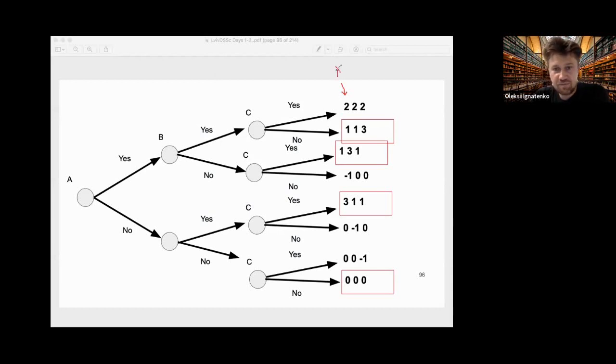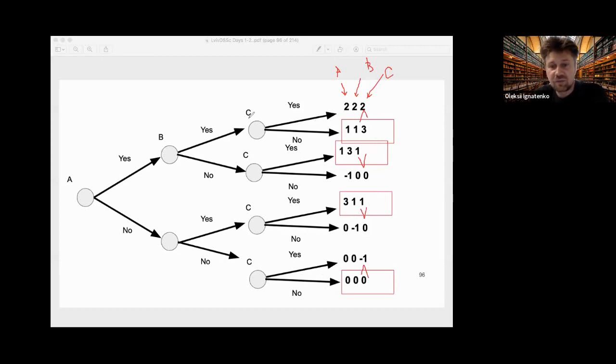So this is A's payoff, this is B's, and this is C's. So 3 is bigger than 2, 1 is bigger than 0, 1 is bigger than 0, and 0 is bigger than -1. So these are the choices of rational player C.